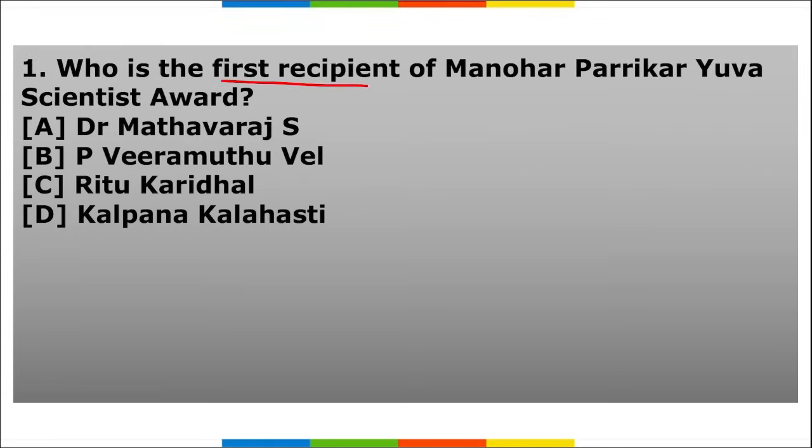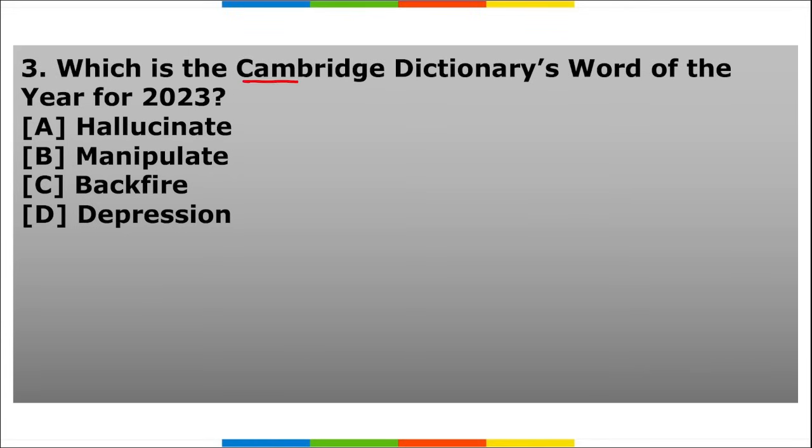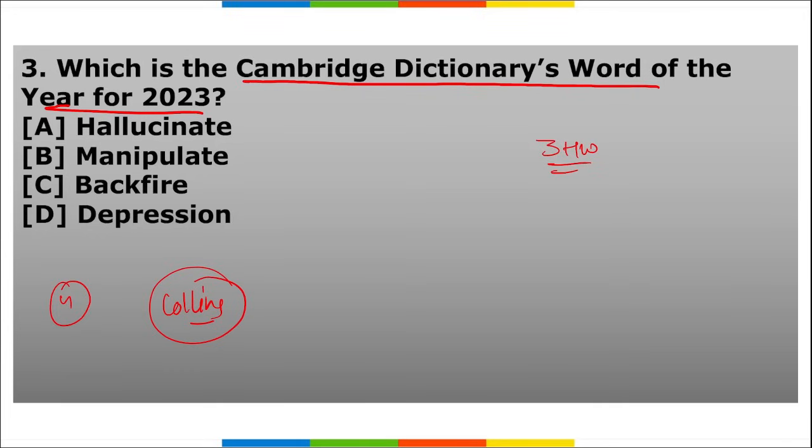Next is our homework section. First, who is the first recipient of Manohar Parrikar Yuva Scientist Award? Next, which country hosted the Voice of the Global South Summit recently? Third, which is the Cambridge Dictionary's word of the year for 2023? So these are your 3 homework questions, friends. Fourth one, mark here: what is the word of the year by Collins Dictionary, right? So these are your 4 homework questions.